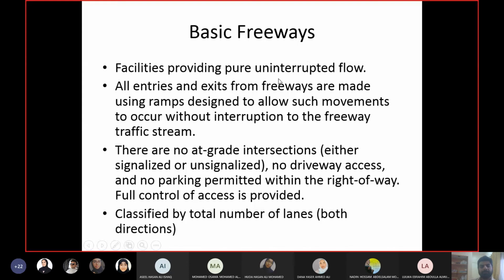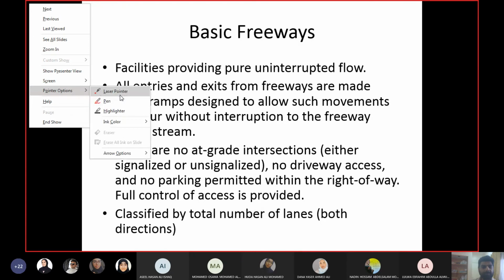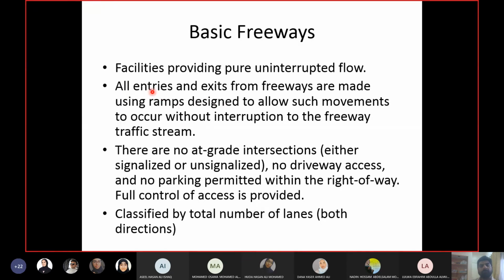Okay, so as I said, freeways are pure uninterrupted flow facilities, so they do not have any interruption. Any entry and exit from the highway is made from a ramp, and a ramp is not considered an interruption. Why? Because if you are on the freeway and somebody is coming from a ramp or going onto a ramp, he will be interrupted because of you, not the other way around. Freeway drivers are not interrupted by ramps. Ramp drivers are interrupted by freeway drivers. They have to stop.